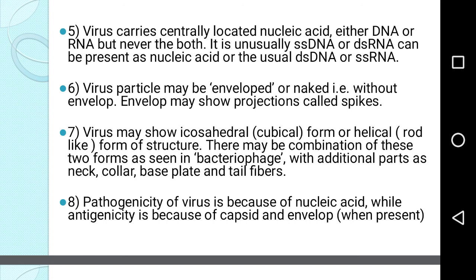Virus may show cubical form or helical, that is rod-like form of structure. They may be a combination of these two forms as seen in bacteriophage with additional parts such as neck, collar, base plate and tail fibers. Pathogenicity of the virus is because of nucleic acid, while antigenicity is because of capsid and envelope when present.